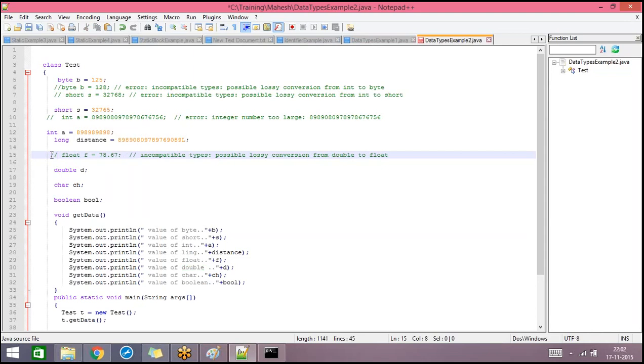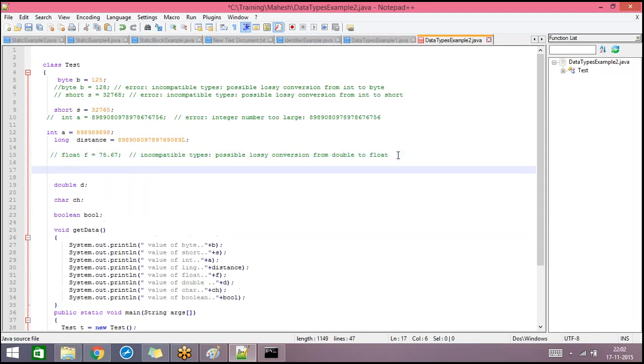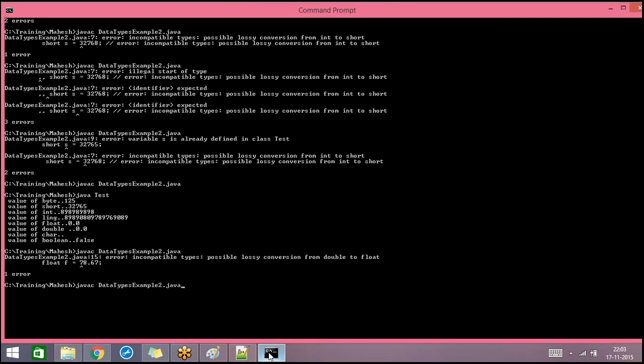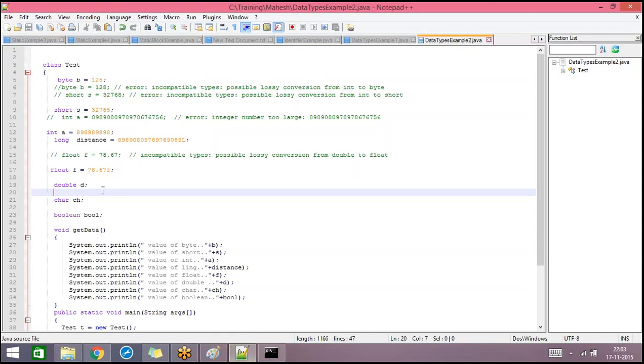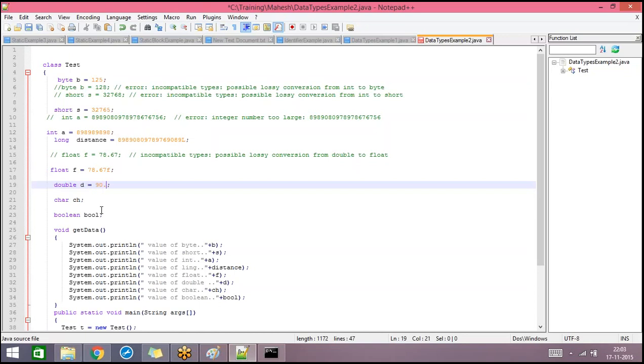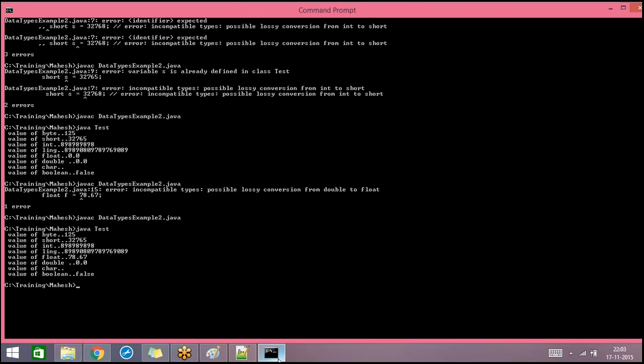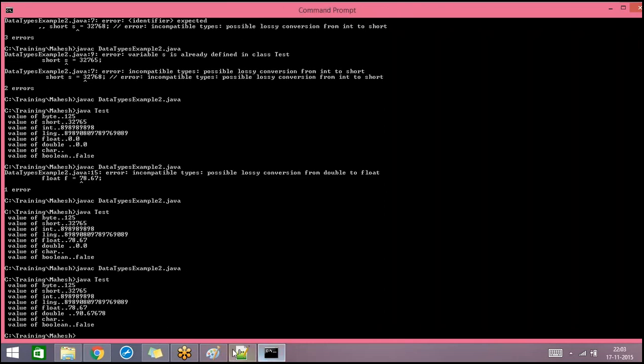So when you declare a float variable, it's mandatory to mention the letter F. Then only that will be treated as a float. Otherwise, that will be treated as double. For float, mentioning the letter F is mandatory, but for double, it's not mandatory. So this is for double.